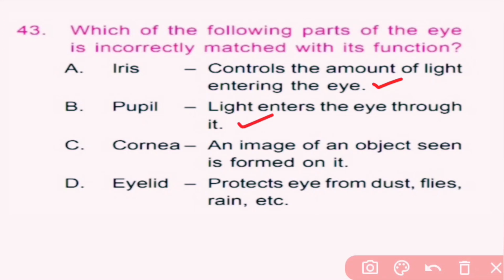Cornea acts as a structural barrier and protects the eye against infection. So here it is an incorrect function. And eyelids are the outermost protective part of the eyes. So eyelids protect eyes from dust, flies, rain, etc. It is a correct function. Only the function of cornea is incorrect. So here C is the correct answer.